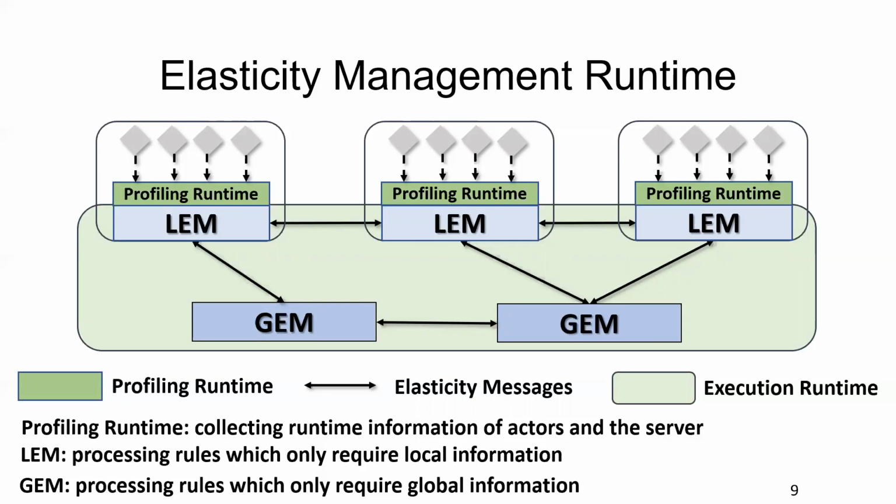But for some other rules which need global information, like to balance the workload, the local elastic manager will randomly pick a global manager and send that runtime information to it. So after the global manager collects runtime information from the local managers, it will decide how to migrate the actors. But here, the global manager will not migrate actors by itself. It just makes a decision and sends this decision back to the corresponding local manager. The local manager will conduct the actual migration.